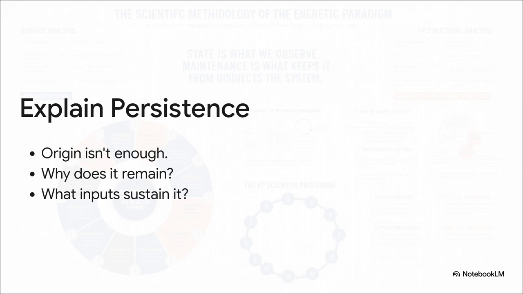Principle 1 is all about explaining persistence. We see theories all the time that are fantastic at explaining how, say, a disease or a corporate monopoly got started, but they totally miss the mark on what inputs or feedback loops are continuously sustaining that condition today. Sure, a company might have gained market power from an early, genius innovation, but that doesn't explain why competitors can't displace it right now. An origin story is great for a superhero movie, but it's pretty terrible for structural analysis. To get a dynamic explanation, we really have to ask which actors are benefiting from this continuing, and which alternative states have suddenly become way too expensive to reach.